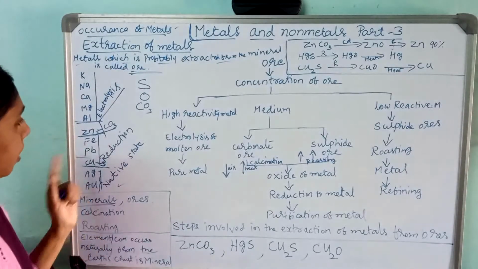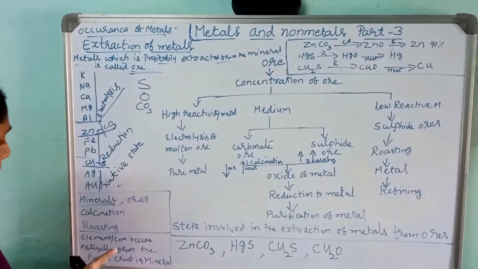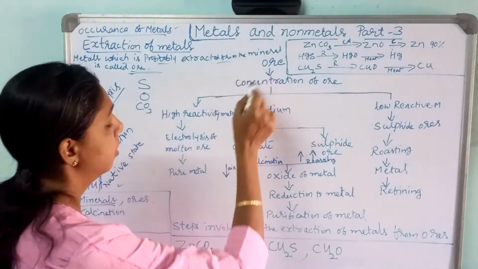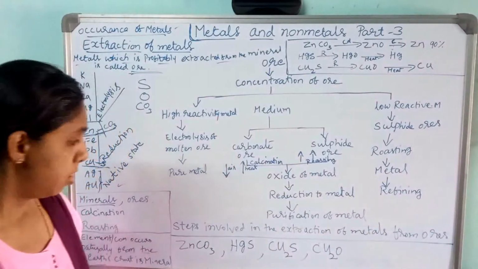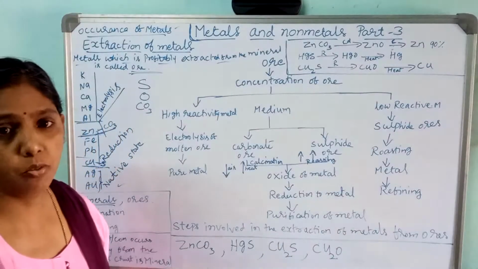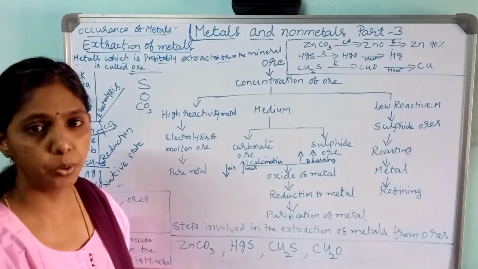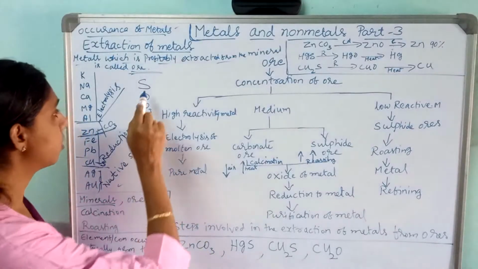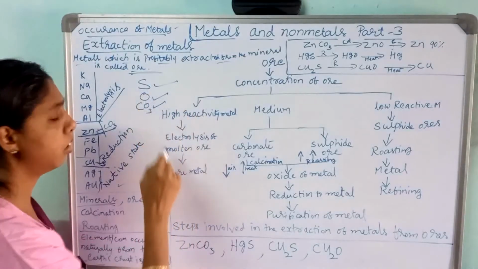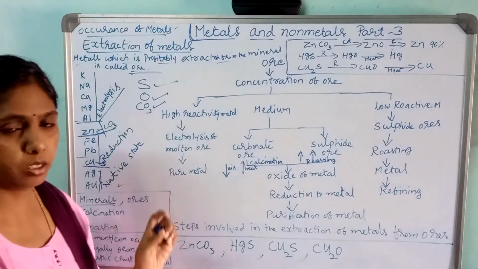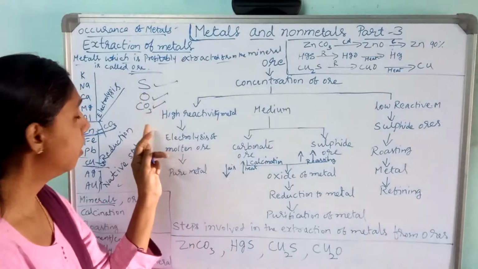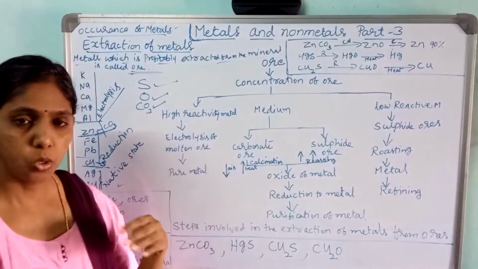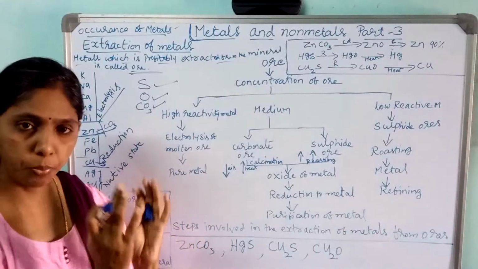Now come to the part of roasting and calcination. Let us see the steps of extraction of ore. Which are the steps involved in the extraction of the ore? Already I told you, we get ore either in the form of sulfide, oxide or carbonate. So in this lesson, the ore contains sulfide, oxide or carbonate, and all these we have to remove and extract the pure metal.